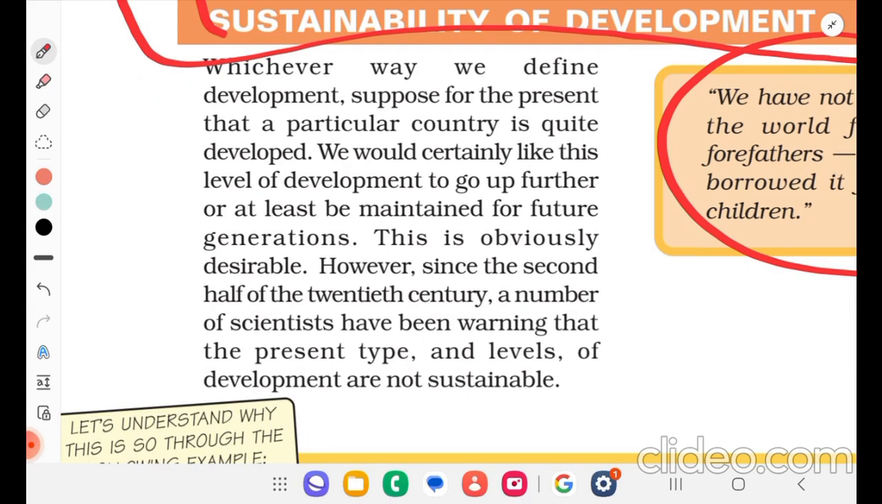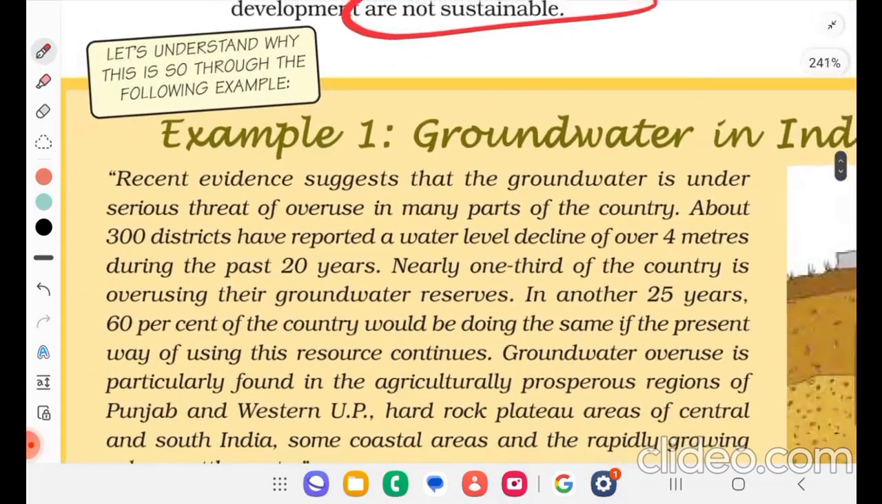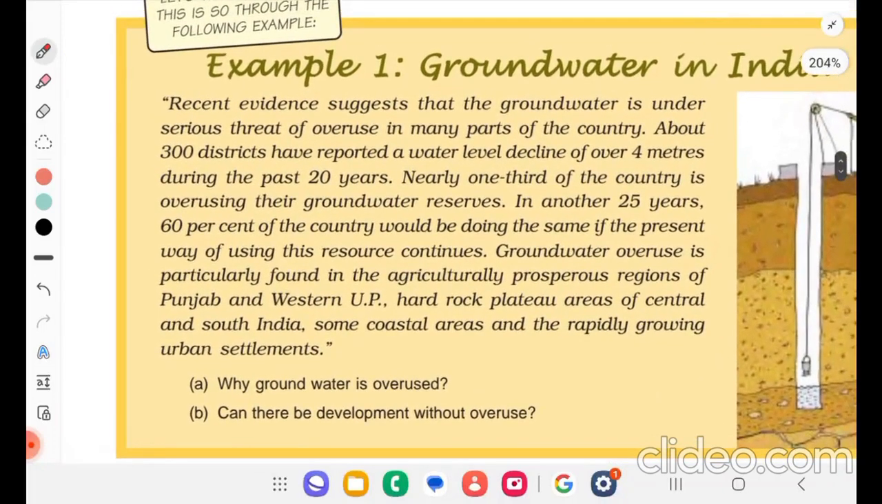However, since the second half of the 20th century, a number of scientists have been warning that the present type and level of development are not sustainable. Let's understand why this is so through the following example. You will read this: Recent groundwater in India.